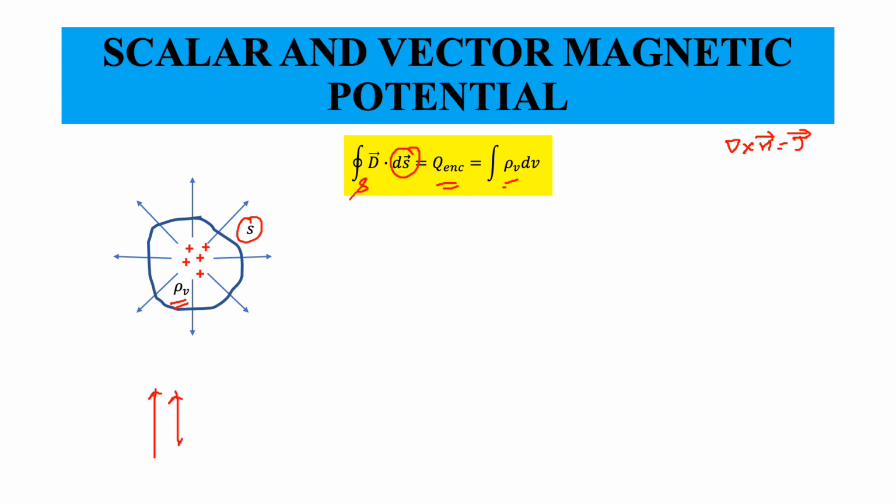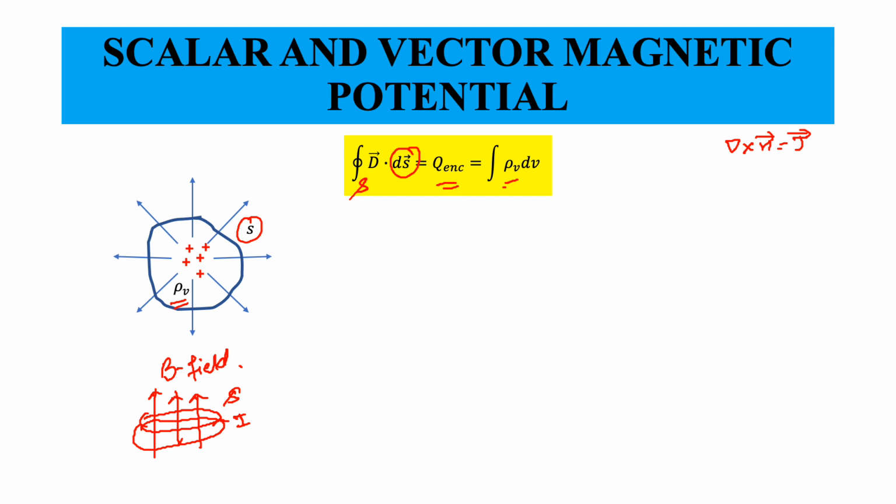Now imagine a situation where I have magnetic field lines. These are my B lines, or you can say magnetic field lines, that are coming out, and the magnetic field is obviously produced by some sort of loop current I, correct? So I have a loop current I, and we have just shown the magnetic field lines coming out like this. Now if I imagine covering these B field lines using some closed surface S.